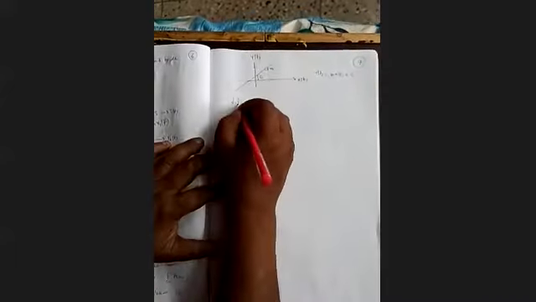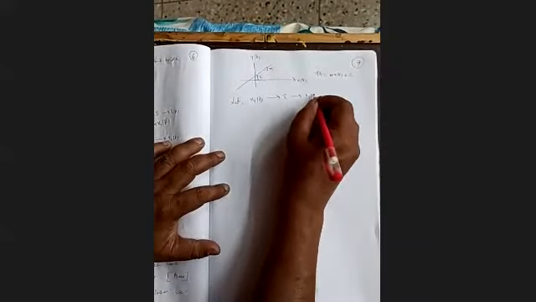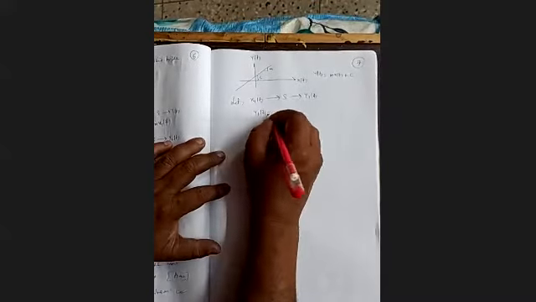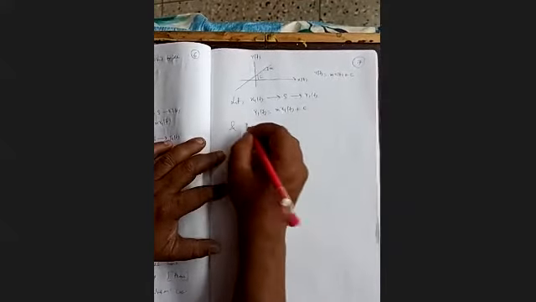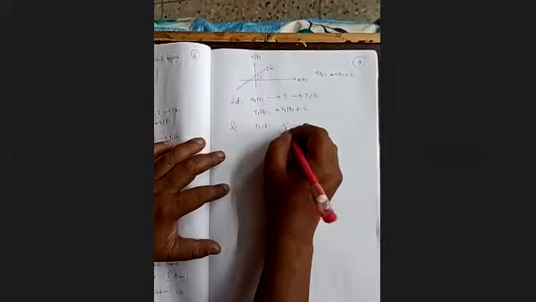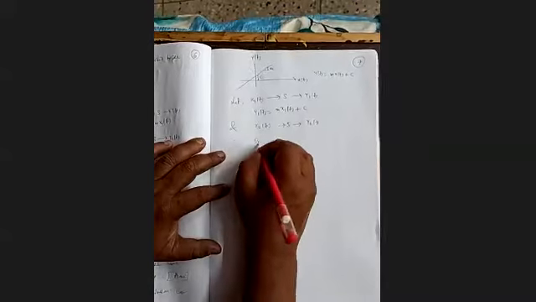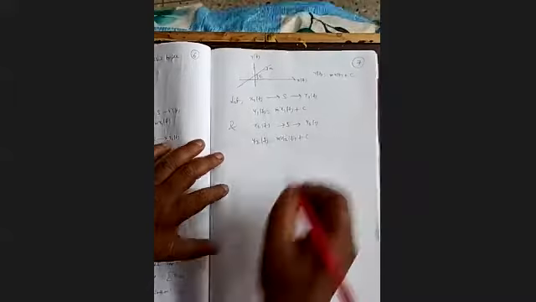So let us apply x1(t) to the system and we get y1(t) as output. Therefore, we can write y1(t) = m x1(t) + c. And again we apply x2(t) to the system and we get y2(t). Therefore, y2(t) = m x2(t) + c.